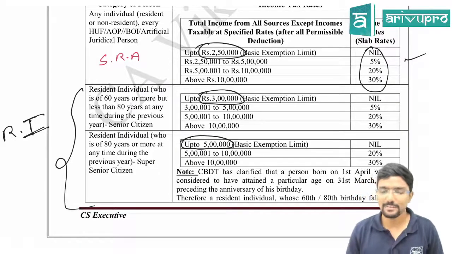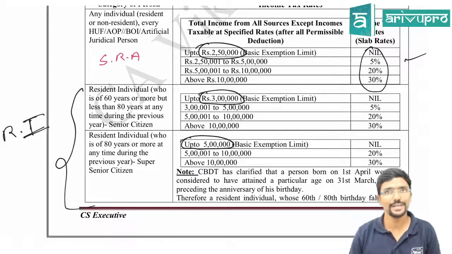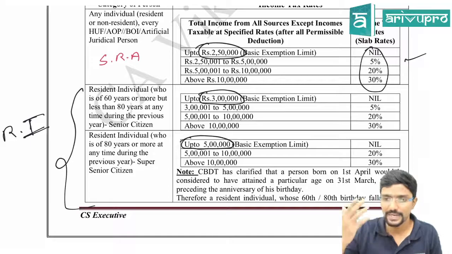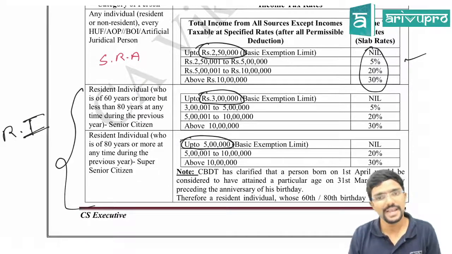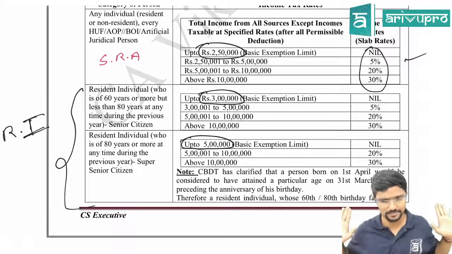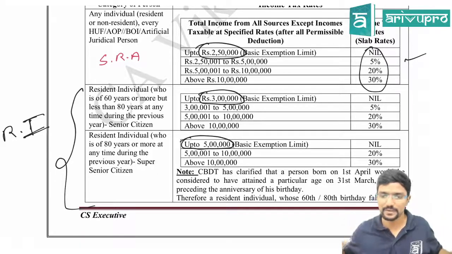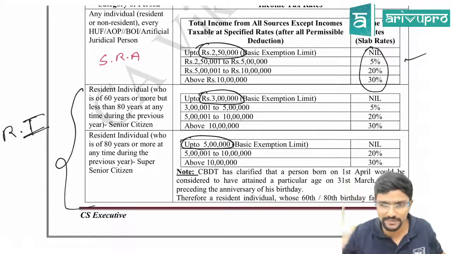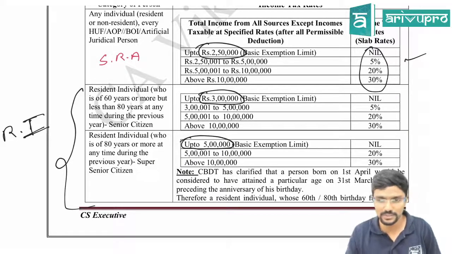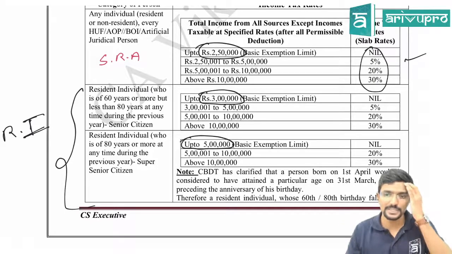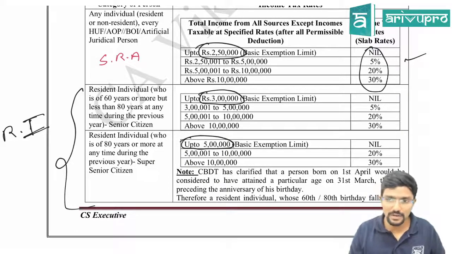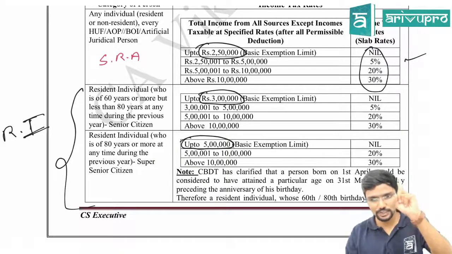Will they specify? Yes, they will mention. If they don't mention, assume accordingly. For practical purposes, if the age is not given in the question, always assume the age of the individual is less than 60. Don't assume otherwise. If it is 60 or more or 80 or more, they will specifically give it in the question. Next, sir, what if the residential status of the individual is not given in the question? If residential status is not given, always assume that the individual is resident.